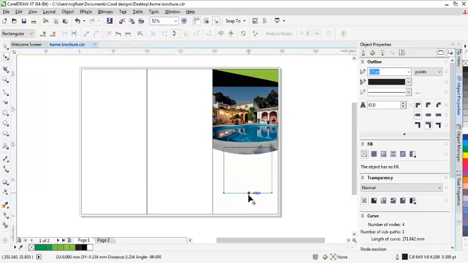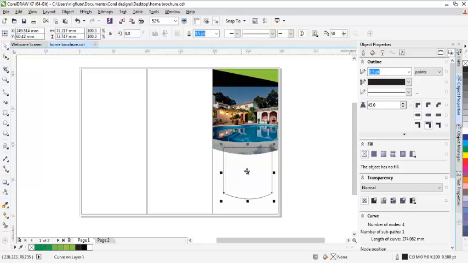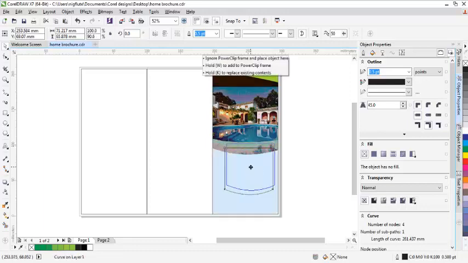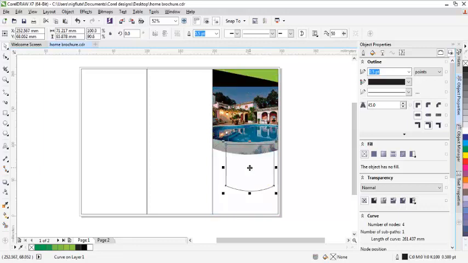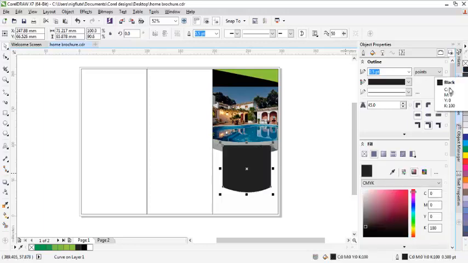Then I'll drag this a bit. Yes. Then push it to the top a bit. Then I'll make it to be black. I want it to be solid black.